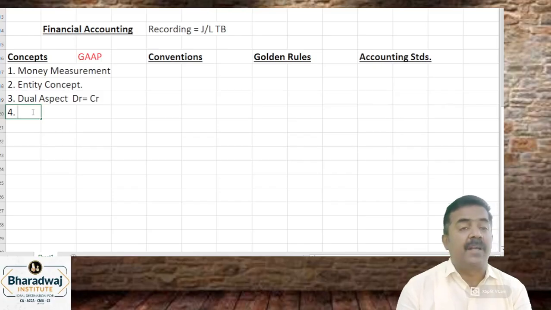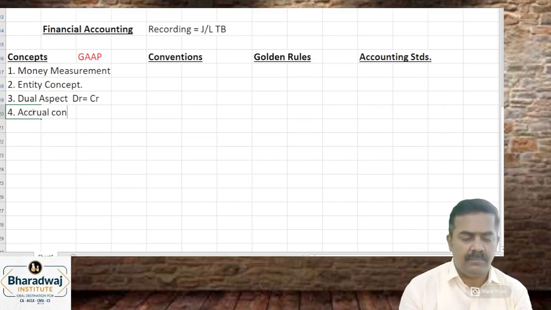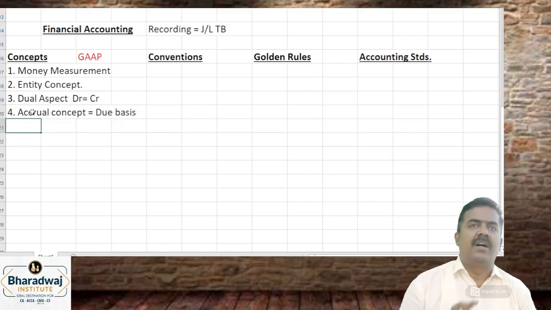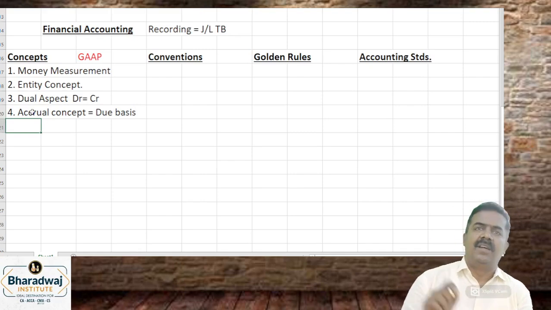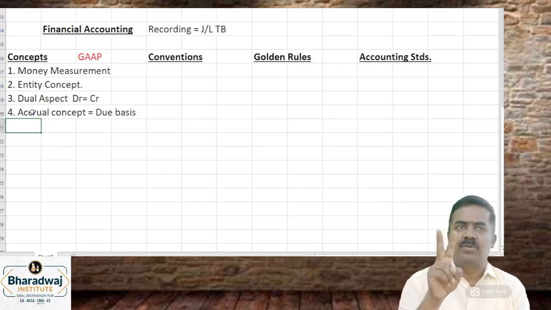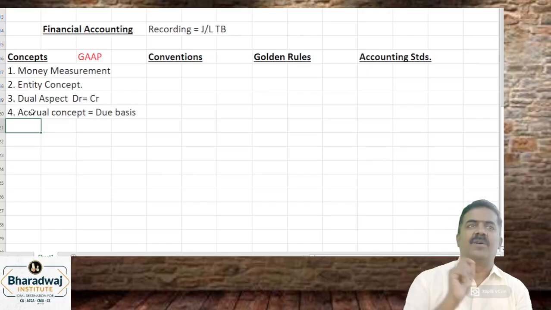Fourth one is for preparing P&L account. Record incomes on accrual basis, which means due basis accounting. Accounts records transactions on what basis? Due basis. For example, I paid 10 months rent, 2 months rent is outstanding. Will you record outstanding rent or not?